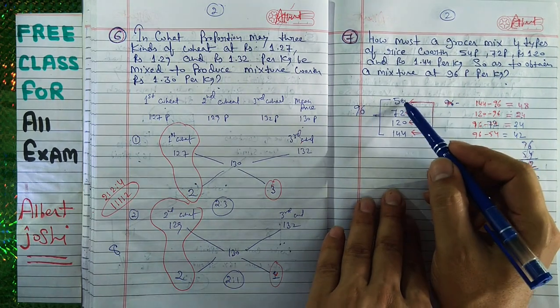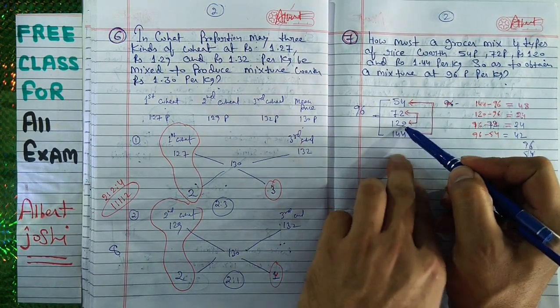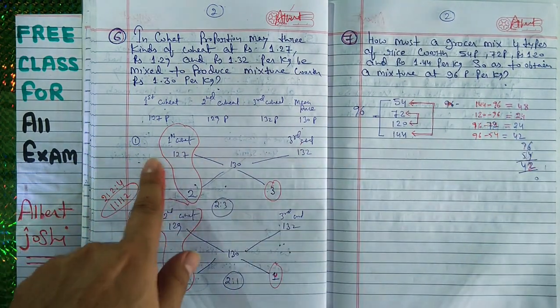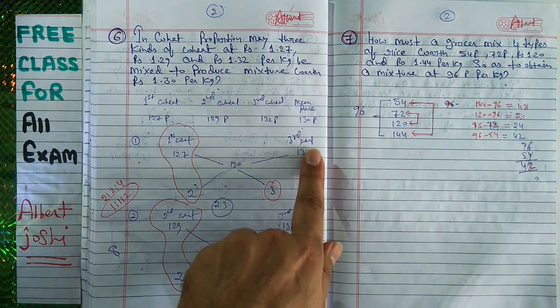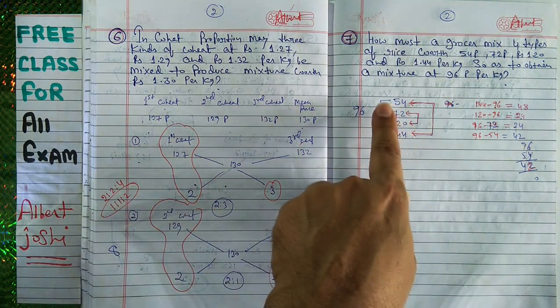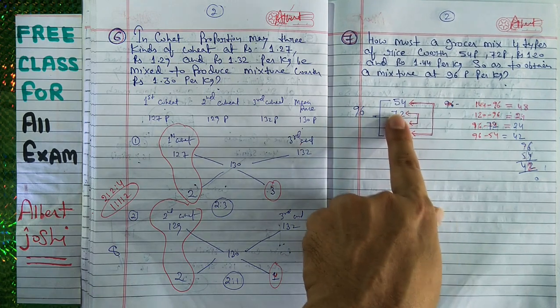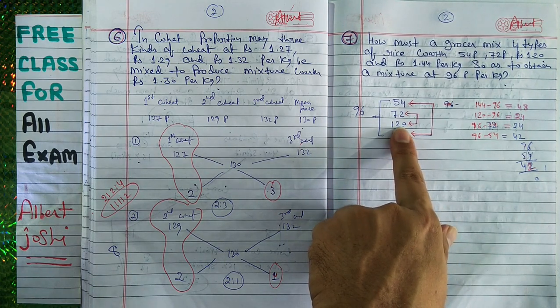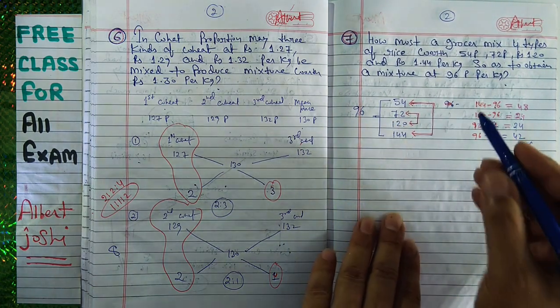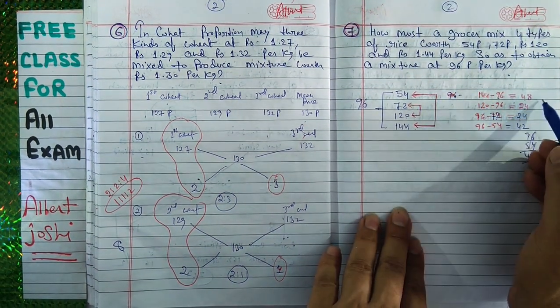Okay, so we are linking to this one, then we are linking to this. Here we are finding the relationship between first wheat and third wheat, then second wheat and third wheat. Same thing we are also doing, finding the relation. We are linking first and fourth and second and third. Okay, so we have got this is 48.